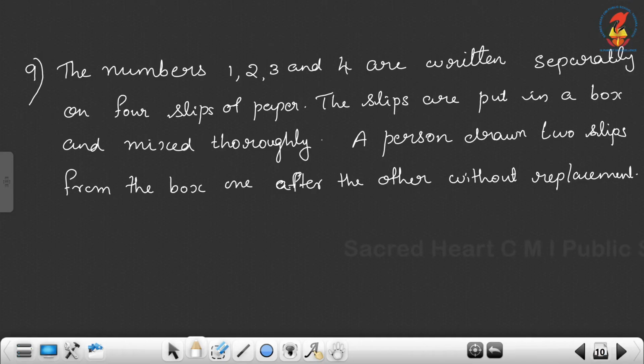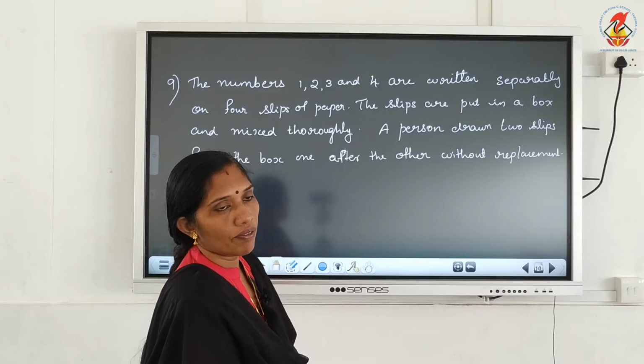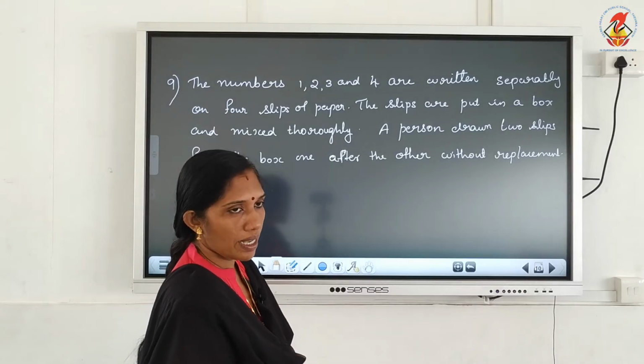Next one. The numbers 1, 2, 3 and 4 are written separately on 4 slips of paper. The slips are put in a box and mixed thoroughly. A person draws 2 slips from the box one after the other without replacement. What is the sample space of this experiment?